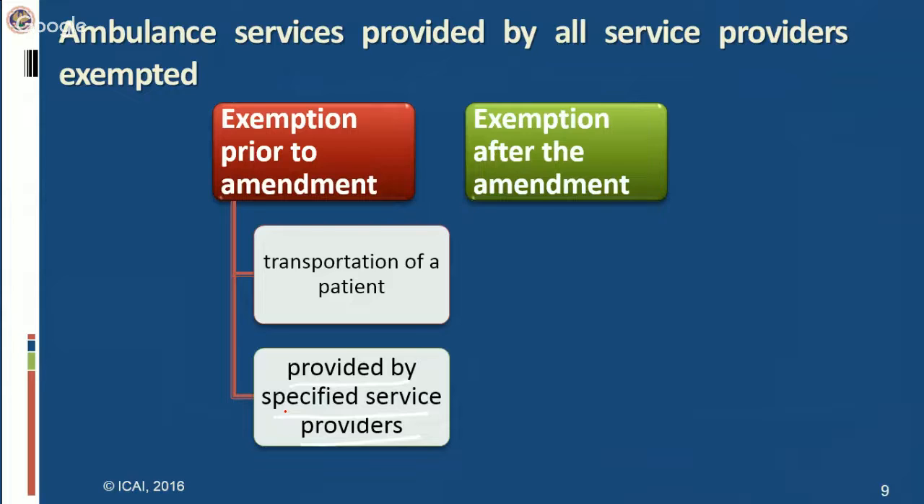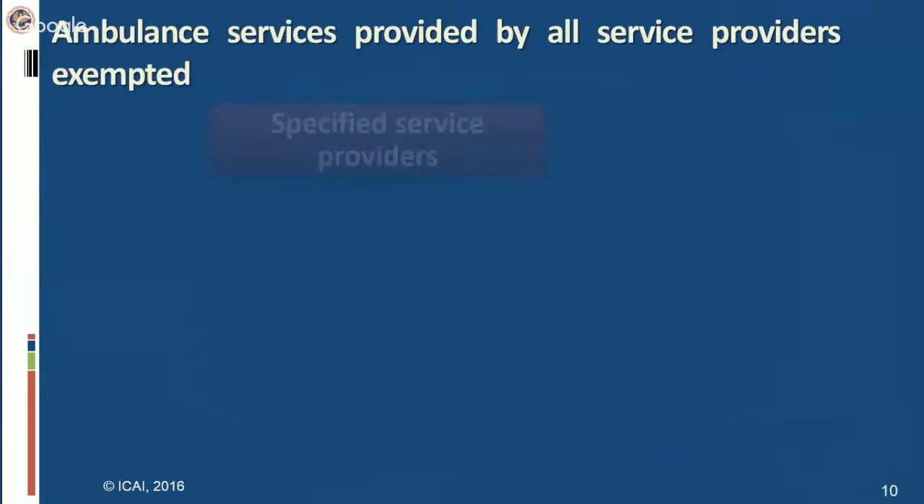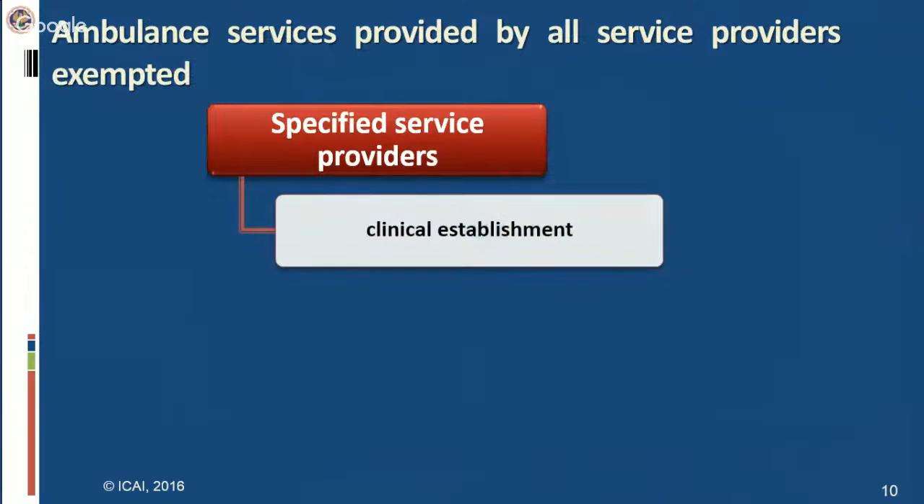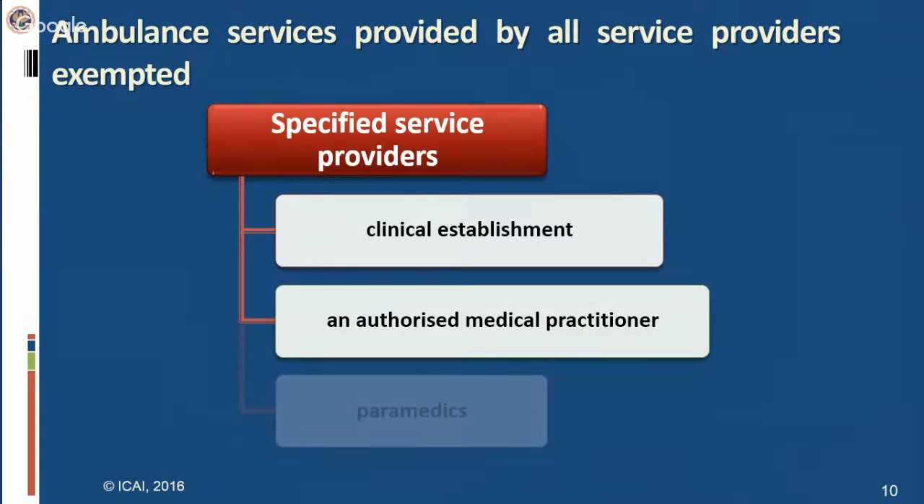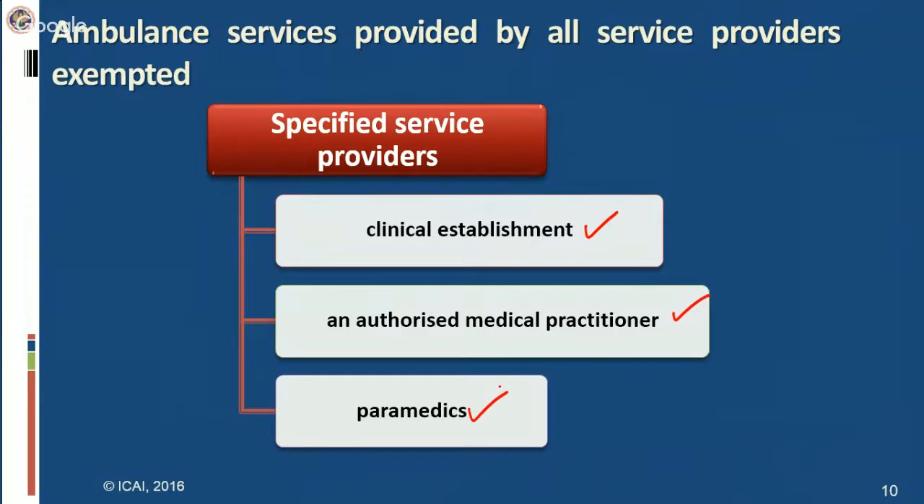Now, these services, earlier when they were provided by specified service providers, then only they were exempt. Now, who are these specified service providers? These specified service providers were clinical establishment, authorized medical practitioner, and paramedics. So, in case the transportation of the patient was being conducted by any of these three, then earlier it was exempted. But in case any person apart from these three service providers was providing the ambulance services, then that was taxable. That was, service tax was payable on them.